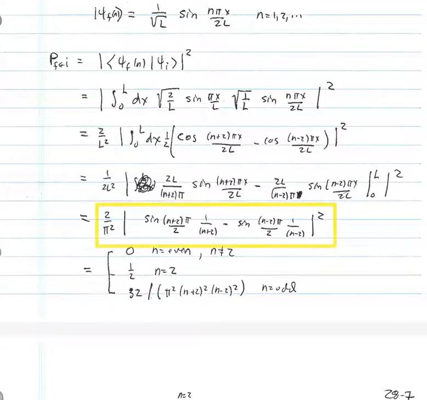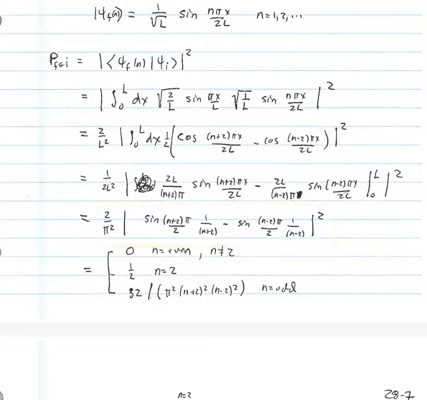And what we find, it's equal to sine n plus 2 pi over 2 multiplied by 1 over n plus 2 minus sine n minus 2 pi over 2 multiplied by 1 over n minus 2. And then we have a factor of 2 over pi that we pulled out. That becomes 4 over pi squared. And we also pulled out a factor of L, which became L squared. So the prefactor now becomes 2 over pi squared. And we have this modulus of sine of n plus 2 pi over 2, 1 over n plus 2 minus sine n minus 2 pi over 2, 1 over n minus 2.